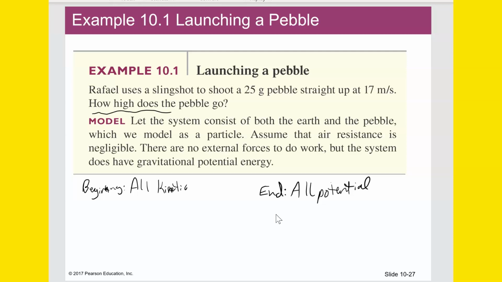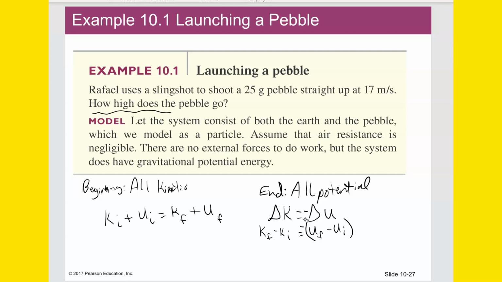Now, you don't have to write that down. I'm just writing it down to give you the concept here. But basically, it's this: Ki plus Ui equals Kf plus Uf. Another way to write that is delta K equals delta U. You could write it like that too. That would be Kf minus Ki equals Uf minus Ui. Actually, one of these would need to be negative.